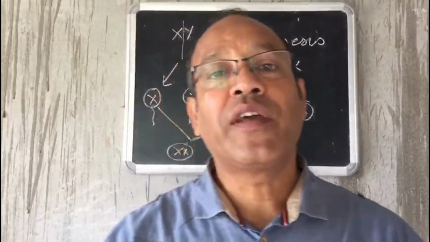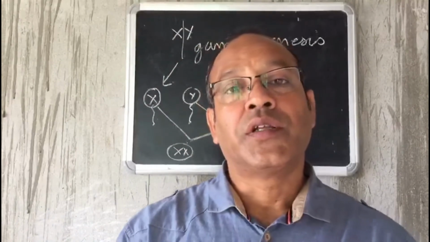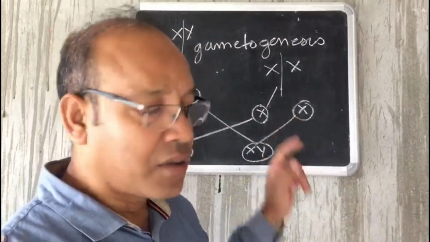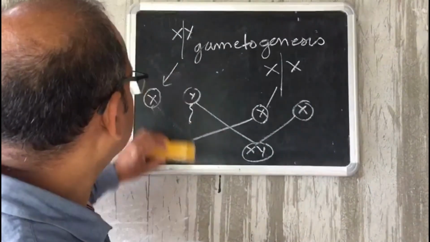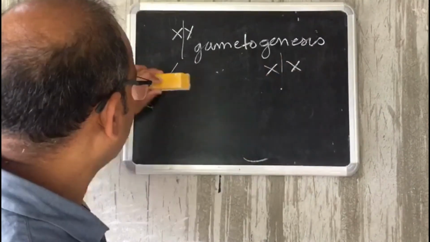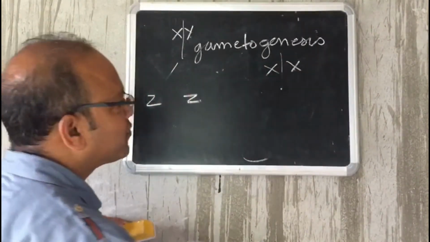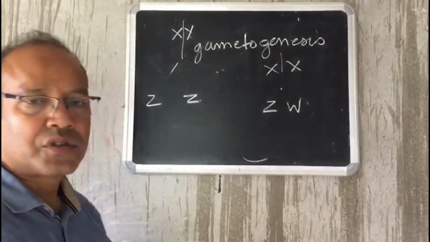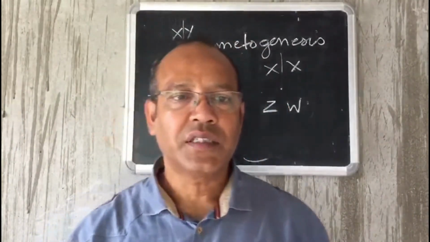Just the reverse of what we have discussed in the case of human beings. In the case of birds, the male is homogametic. That is, male is ZZ, whereas female is ZW. So in this case, it is the female which determines the sex.